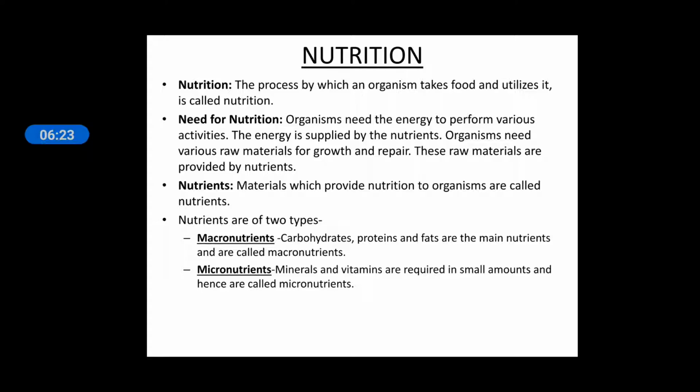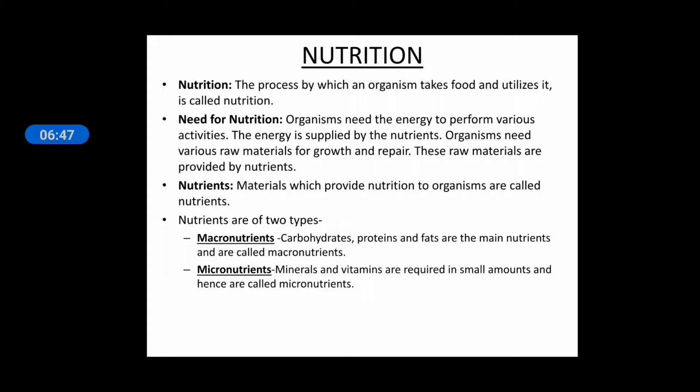If the substances are required in a small amount, it is known as micronutrient. Macronutrients include carbohydrate, protein and fat, because in high amount we require carbohydrate, protein and fat. But minerals and vitamins are required in very small amounts, so they are known as micronutrients.